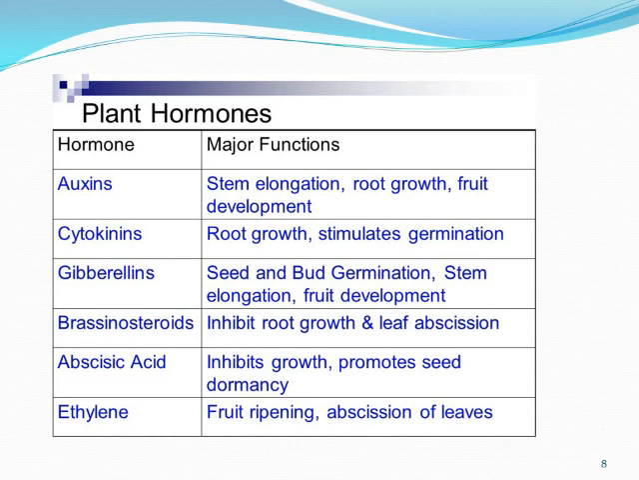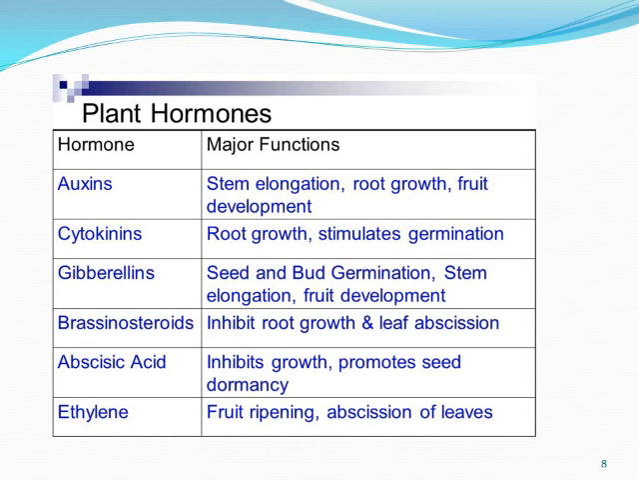Gibberellin hormones are involved mainly in shoot extension, that is, in the growth of the stem of various plants. Coming on to the next one, brassinosteroids. It inhibits root growth and leaf abscission. Yes, so it is actually not promoting the growth, it is acting as an inhibitor. Coming on to abscisic acid, it inhibits growth and promotes seed dormancy. Abscisic acid is a plant hormone which functions mainly as a growth inhibitor. It promotes dormancy in seeds and buds, that is the opposite of breaking of dormancy.